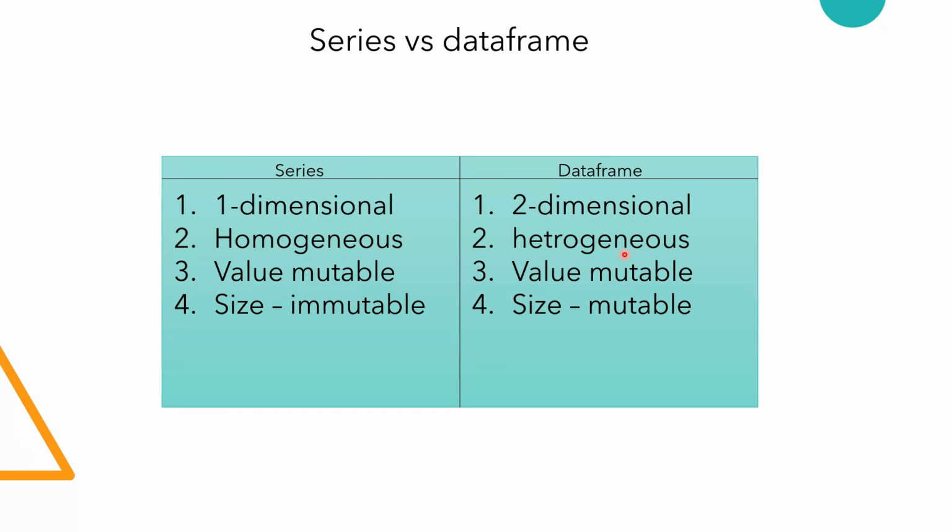Like integer, string, and more. In series the values are mutable, and in data frame also the values are mutable, which means we can change the values in both data structures. The fourth one is size. In series the size is immutable, but in data frame the size is mutable. Basically in series data structure we cannot change the size once it is created, but in data frame we can change the size of the data structure once it is created.